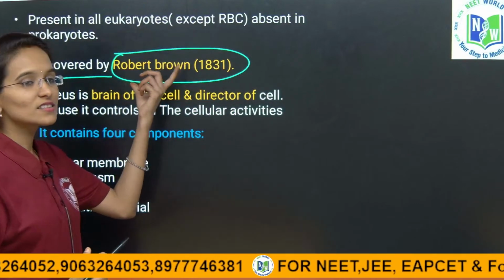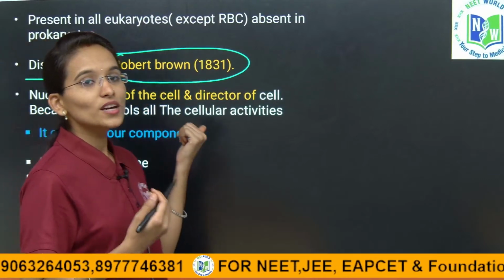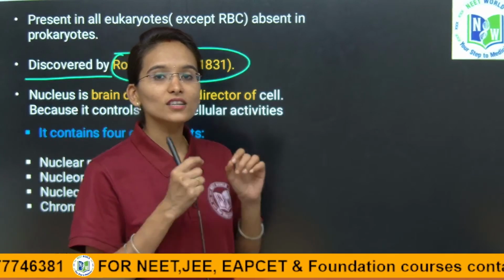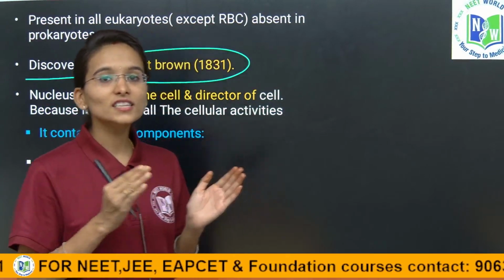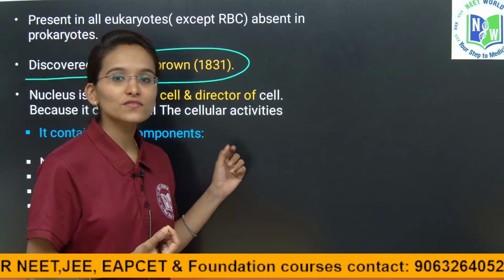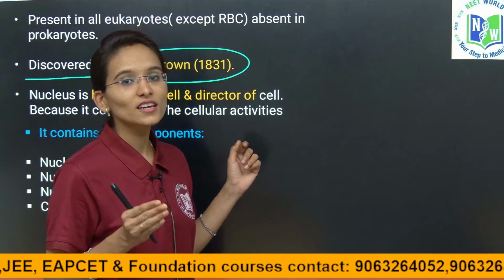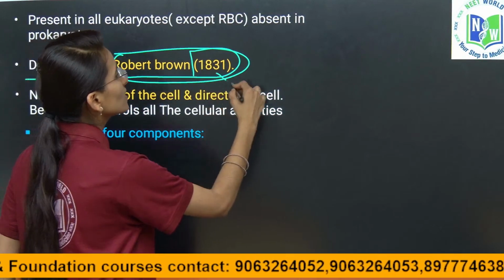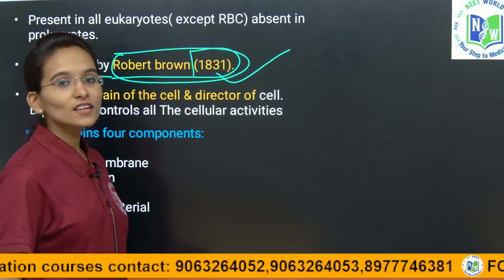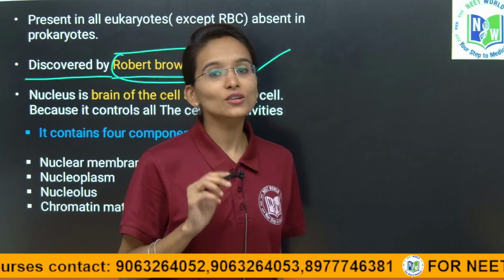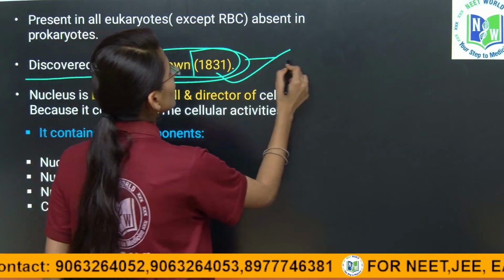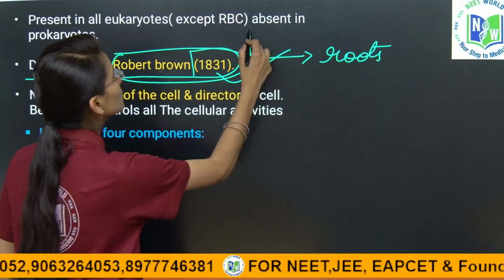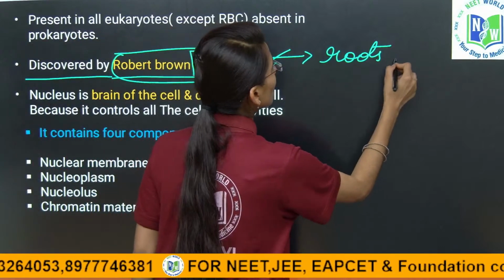You have already discussed this in the subtopic discoveries of cell, where you learned all the theories of different scientists relevant to the cell. So, the nucleus was discovered by Robert Brown in the year 1831. Clear with the concept? Where did he discover the nucleus? He discovered the nucleus in the roots of the orchid plant. Very important. Please try to memorize everyone: roots of orchid plant.